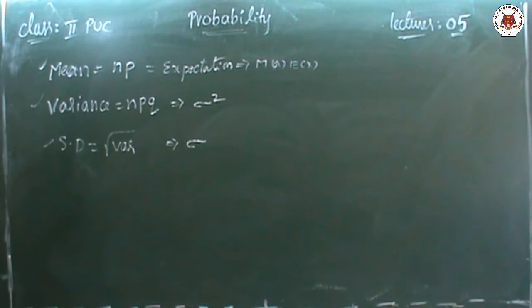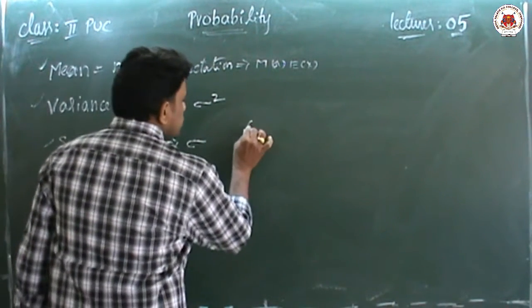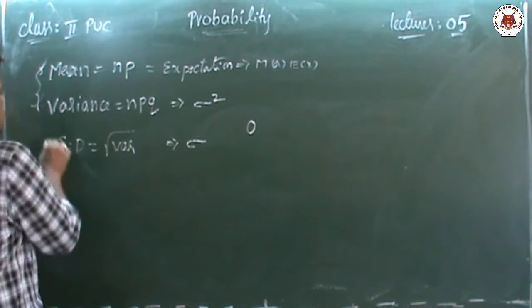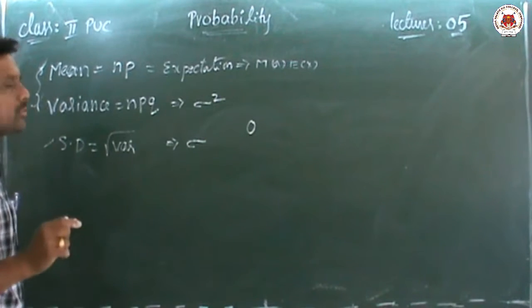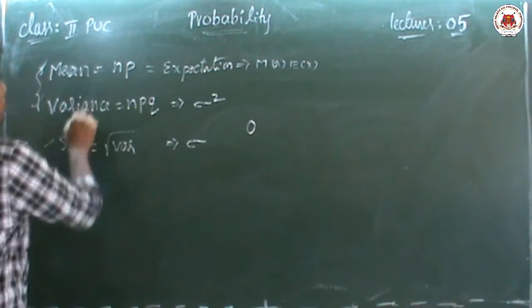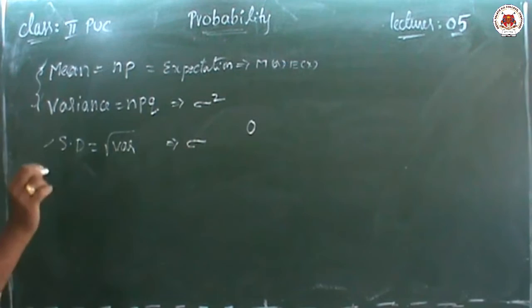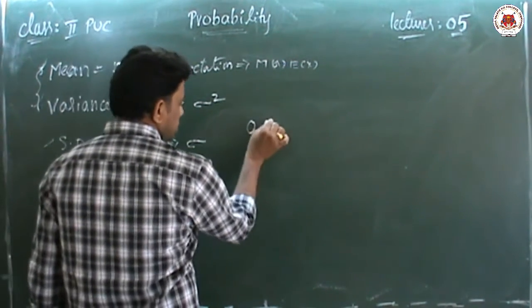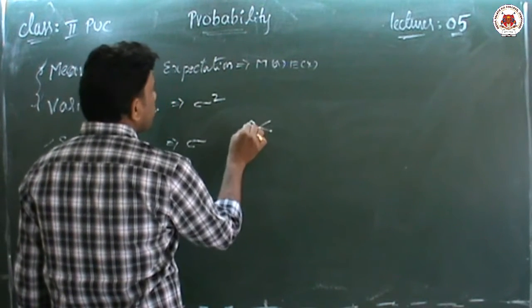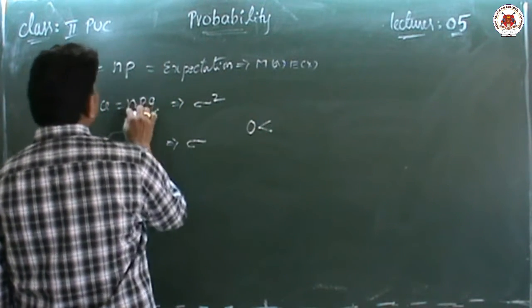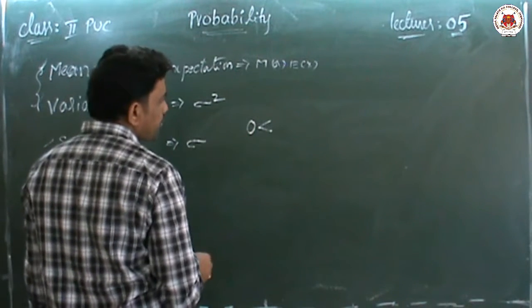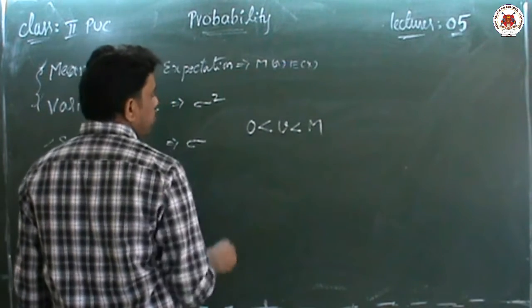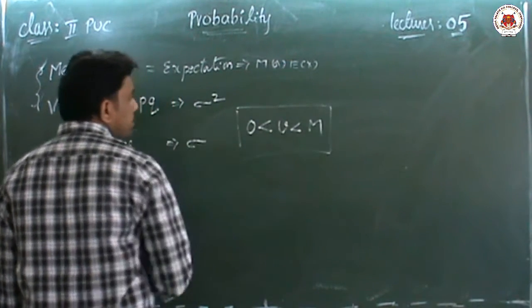One very important point: for mean and variance, both are always positive, greater than 0.